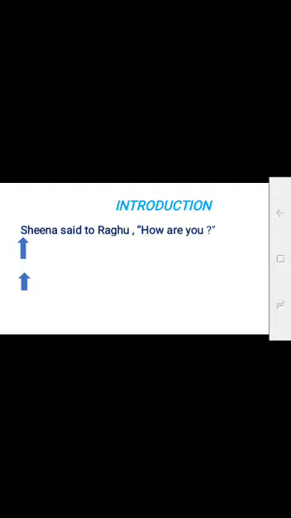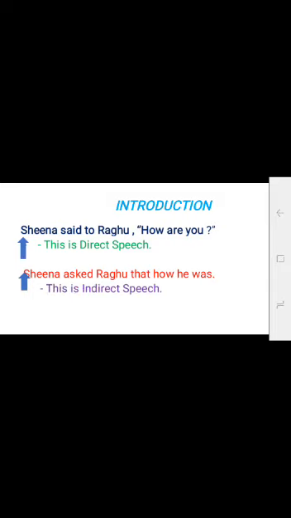Sheena said to Raghu, "How are you?" This is direct speech. Sheena asked Raghu how he was. This is indirect speech.